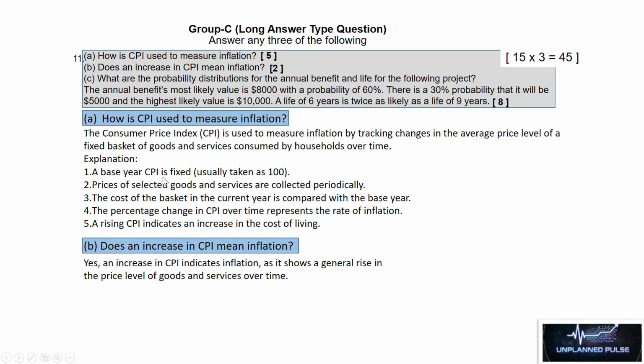Explanation. Number 1, a base year CPI is fixed, usually taken as 100. Number 2, prices of selected goods and services are collected periodically. Number 3, the cost of the basket in the current year is compared with the base year. Number 4, the percentage change in CPI over time represents the rate of inflation. Number 5, a rising CPI indicates an increase in the cost of living.